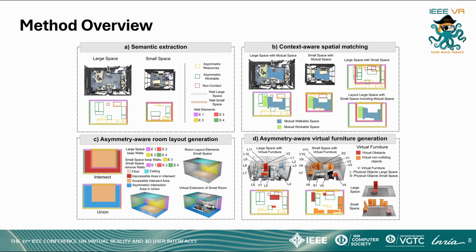B. Apply context-aware spatial matching to initialize the collaborative area. C. Generate an asymmetry-aware room layout that allows participants to fully utilize their space within the collaborative task. And D. Generate asymmetry-aware virtual furniture to communicate spatial limitations among participants.